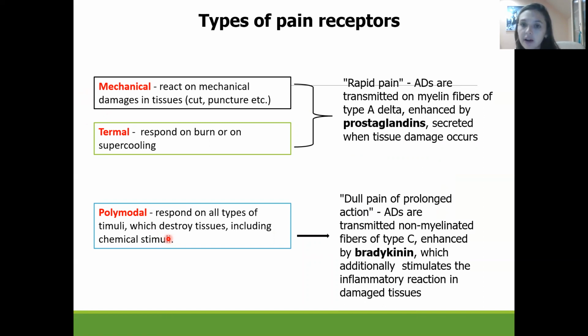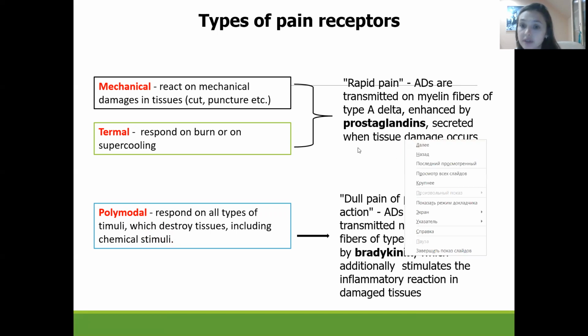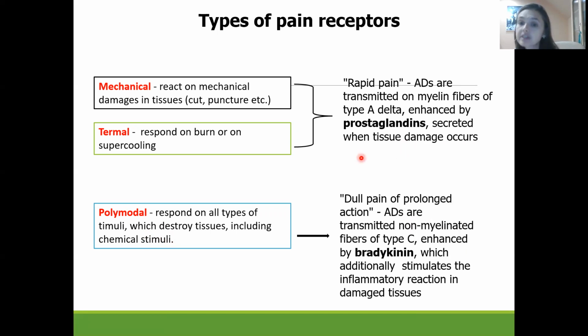Rapid pain is enhanced by the prostaglandins, which are secreted by the damaged tissue. And in the case of dull pain, it will be enhanced by the bradykinin, which additionally stimulates the inflammatory reaction in the damaged tissue.